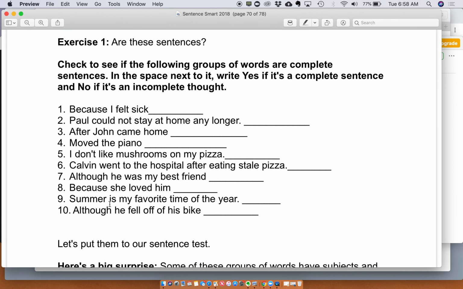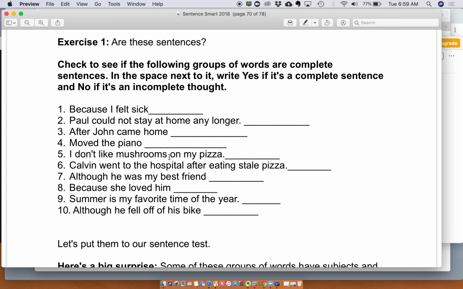So take a look at these and try to figure out if these are sentences. "Because I felt sick." Is that a sentence? No, it's not complete. "Paul could not stay at home any longer." Take a moment and tell me, is that a sentence? If you said yes, you are correct. "After John came home." Is that a sentence? If you said no, you are correct. It's not a complete thought. "Moved the piano." Who moved the piano? No one. So you see, that's not a complete thought.